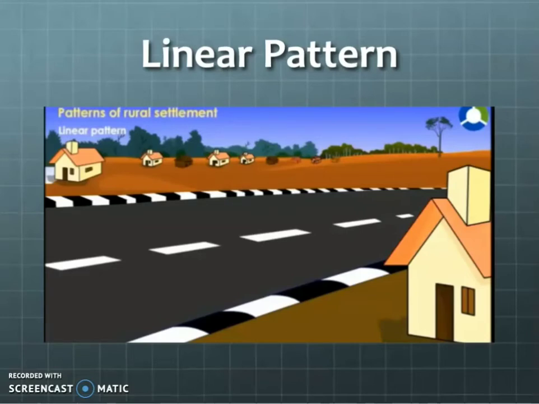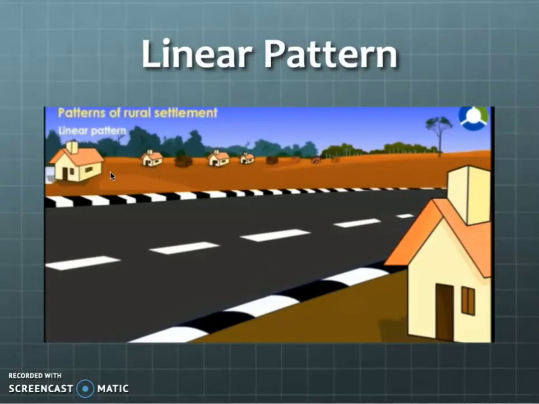Linear settlement. All the rural settlements develop in certain patterns, and the main pattern is linear. This type of settlement develops along the highways or railway line, or along the canal or a river, in which all the houses are built in a line. See the image, all the houses are built in a line.